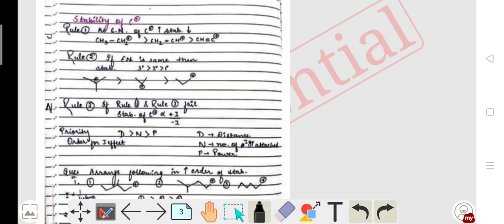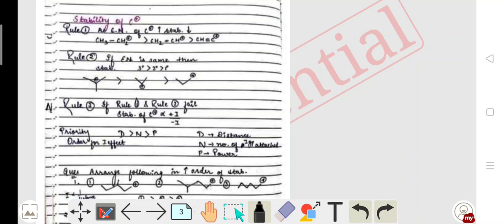If rule 1 and rule 2 fail, then the stability of a carbocation is directly proportional to plus I affecting groups and inversely proportional to minus I affecting groups. That means if a carbocation has more plus I affecting groups, then the compound is more stable. If minus I affecting groups are more, then the carbocation is less stable.